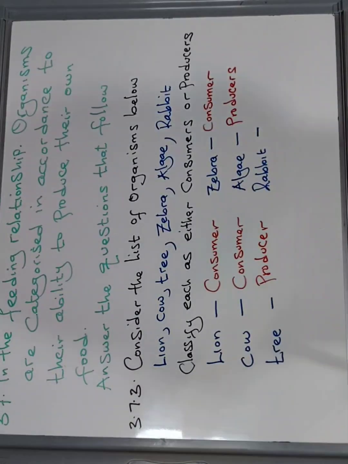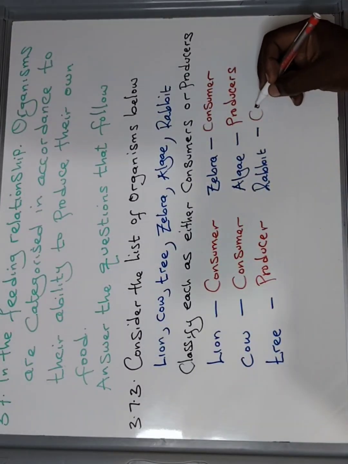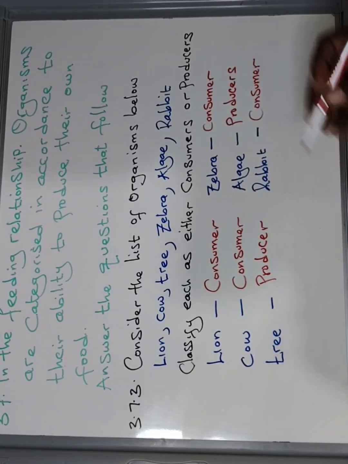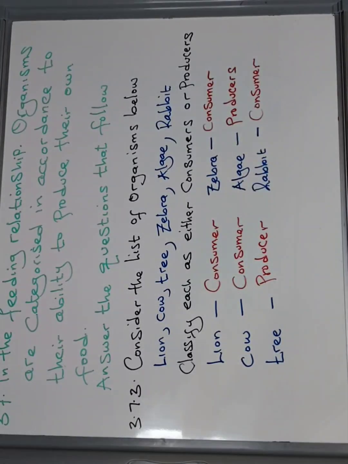And rabbit is a consumer. So there we are. You have to remember here that consumers are also called heterotrophs. So you can use consumer or heterotrophs interchangeably.